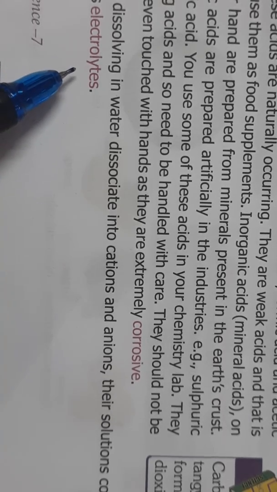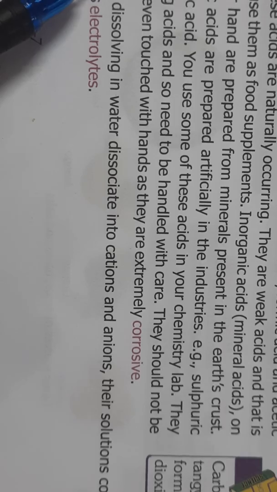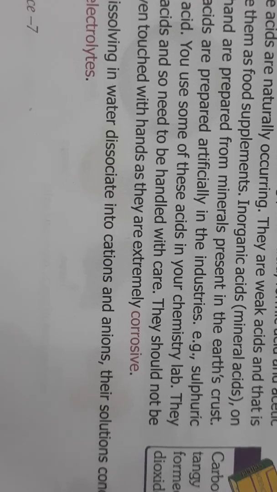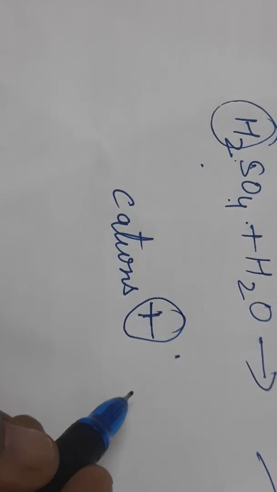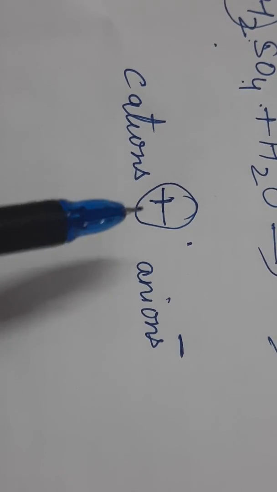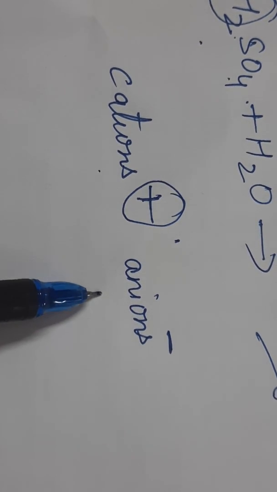And when we dissolve acids in water, they dissociate into cations and anions, and their solution conducts electricity and they behave as electrolytes. That means when you dissolve acid in water, it will dissociate into cations. Cations are groups with positive charge. About this also you will study in later classes, children. For the time being, just understand that cations have positive charge and anions have negative charge. So on dissolving in water, acids break up into cations and anions, that is positive charge and negative charge.